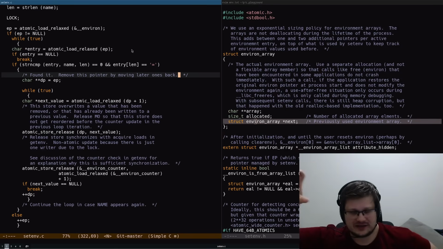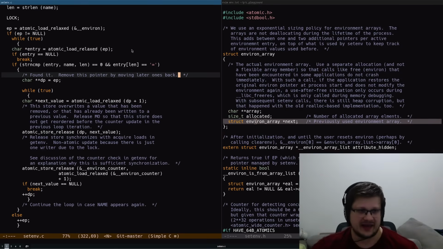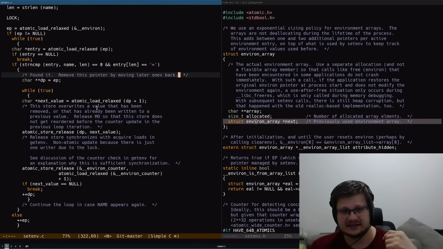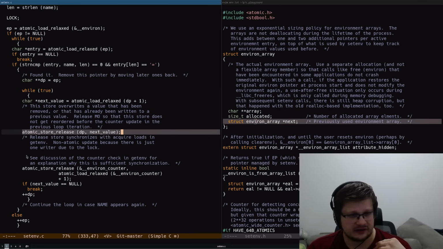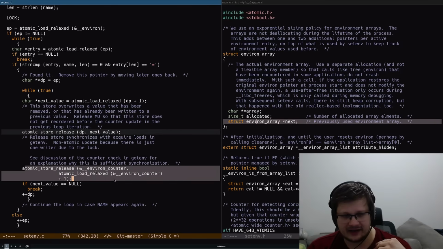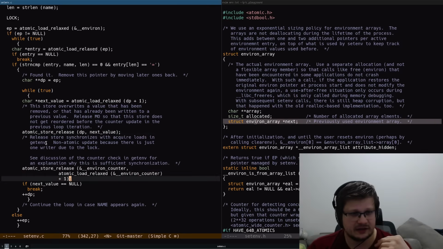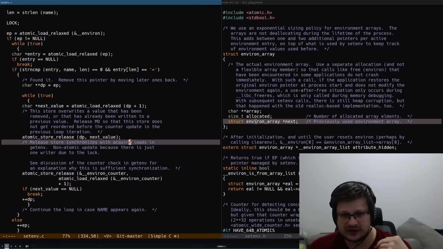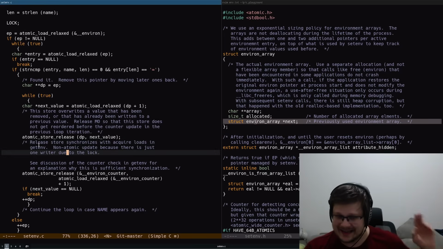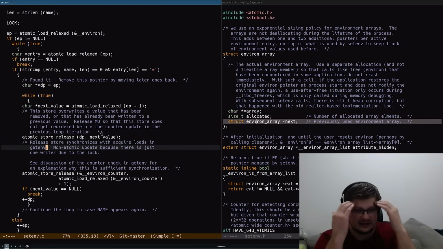It actually always has a free space at the end. And it does it again atomically. And somewhere in the middle, it does releases, and it does these releases to synchronize with acquire loads in getenv.